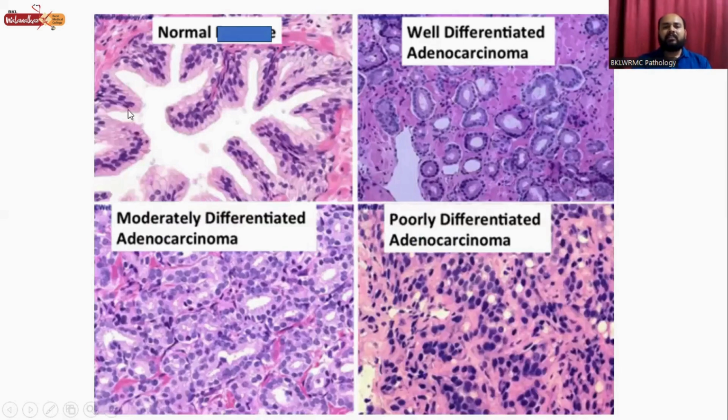So this is the normal gland lined by epithelial cell, mucosal epithelial cell. These are the well differentiated adenocarcinoma. This is the moderately differentiated adenocarcinoma, and this is the poorly differentiated adenocarcinoma. Here you don't see any gland formation.